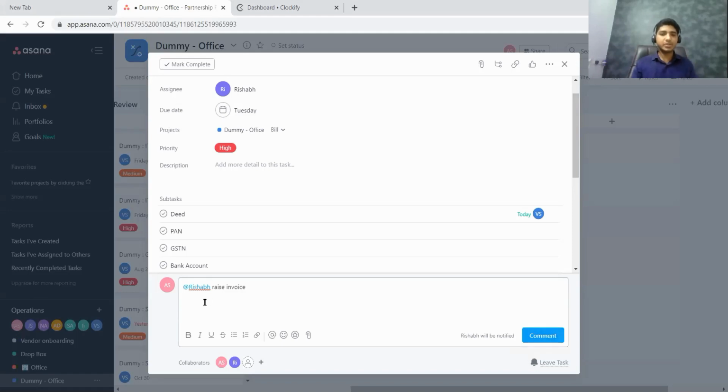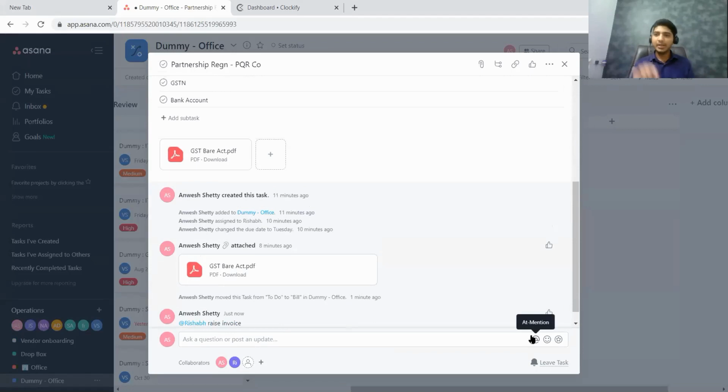If members did observe, what I'm doing is writing the at sign first, that is the basic WhatsApp feature we normally see whenever we are replying to any message or tagging a person. All that we have to do is write it, and there will be a drop down in which I need to choose which staff I am mentioning here, or to which staff I am asking to do this particular task. Then all that I have to do is comment. The moment I click on comment, my staff will get the notification.